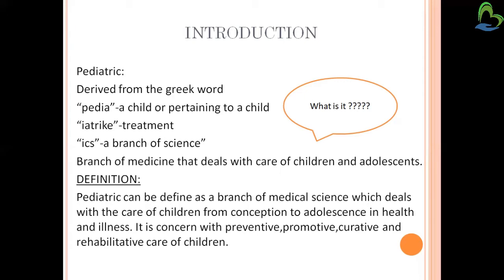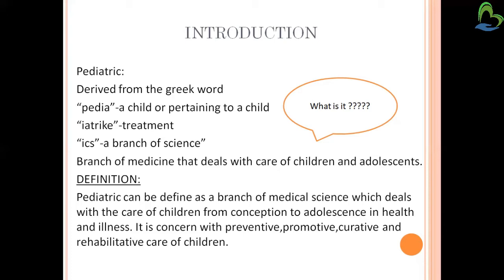Conception means the period when the mother conceives a baby, that is, when a sperm and egg get fertilized and a zygote is formed. So that period is called conception. Adolescence means the period from 13 years to 19 years, that is, the teenage group. From conception to adolescence, we have to care for children both in health and illness. We have to care for those children who are healthy and also those who are ill.